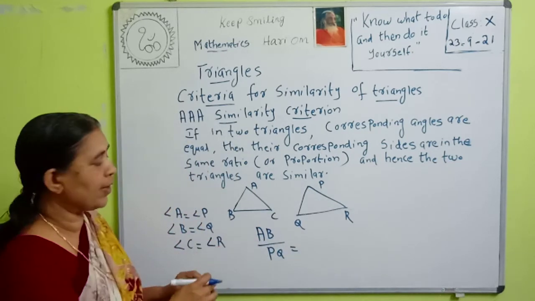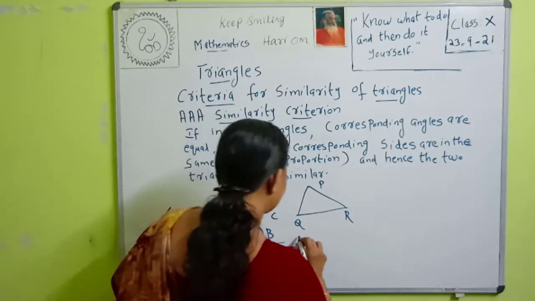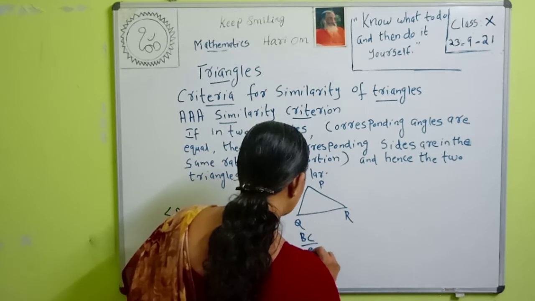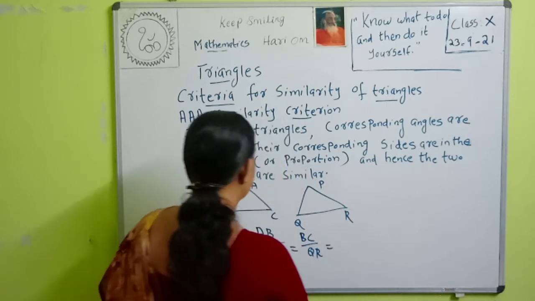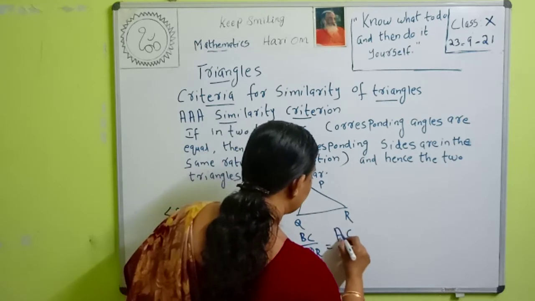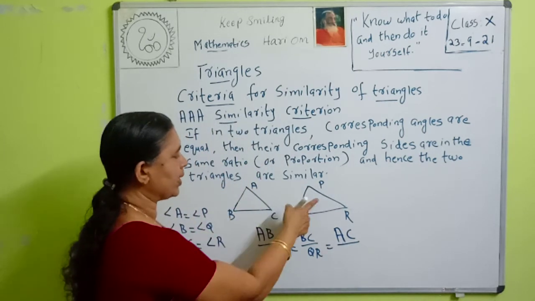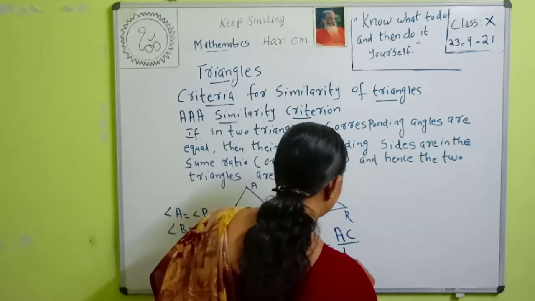What is the corresponding side to BC? Uttara, QR. Then BC by QR is equal to, what is the other corresponding side to AC? Nivedita, the corresponding side to AC is PR, AC by PR.